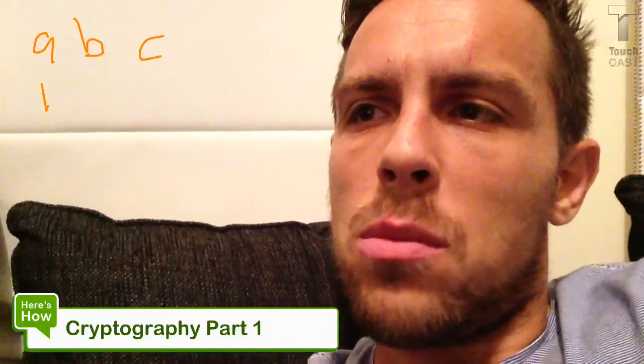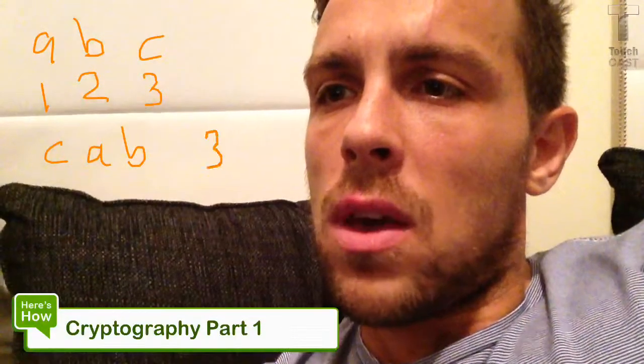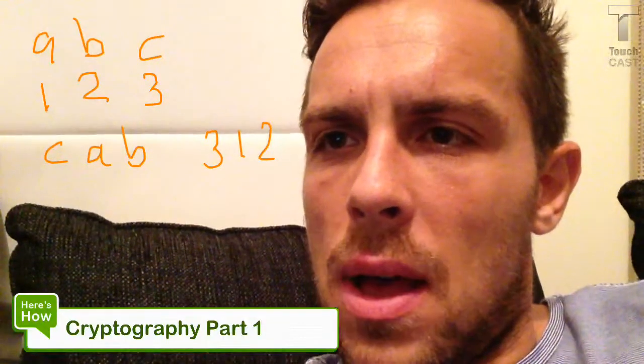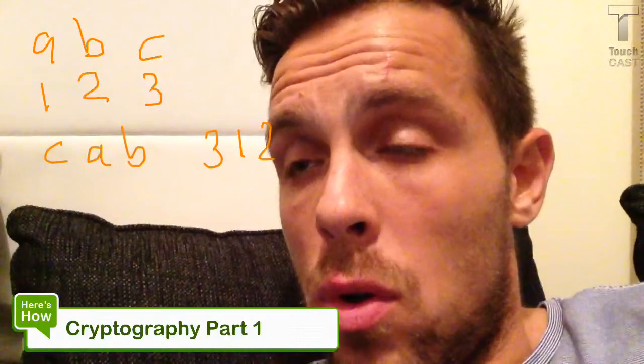So for example, our algorithm might be that we substitute the letter A with the number 1, the letter B with the number 2, and the letter C with the number 3. So if we were writing the word cab, for example, the message would not be C-A-B. What it would actually be is 3-1-2. And our algorithm there is a substitution algorithm, whereby we are substituting letters in the alphabet for a numerical system. So that is what a cipher is.